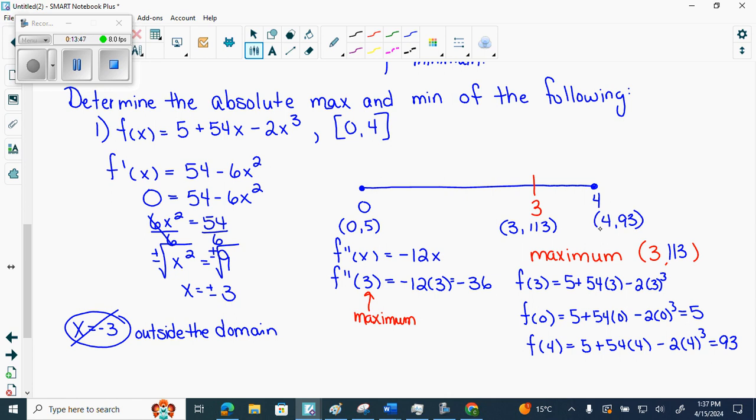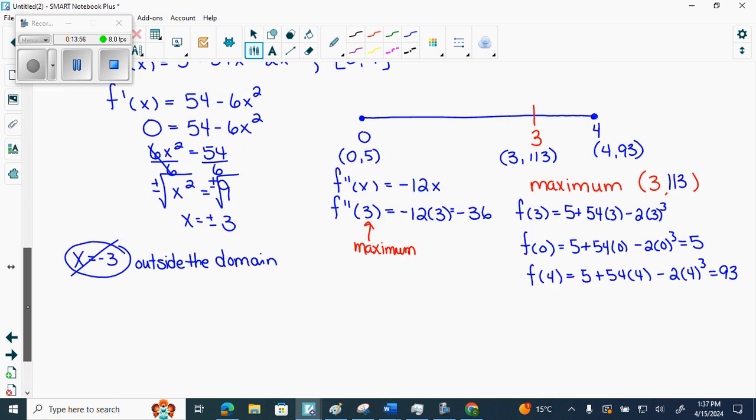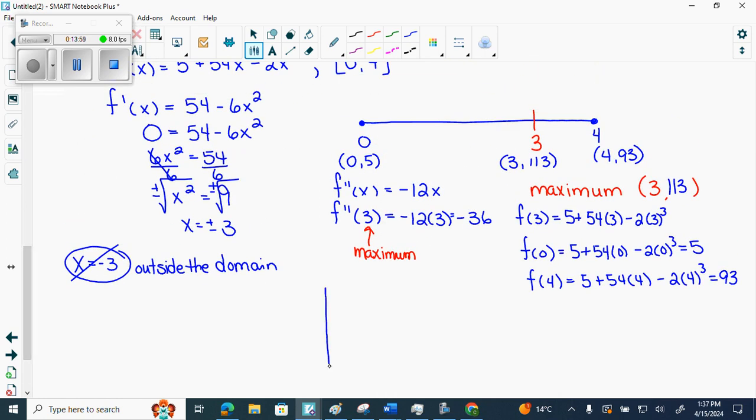If it's hard to visualize, we have 3 coordinates. Can we not do a little tiny sketch for ourselves? We could technically go a really terrible sketch. Remember, we're not sketching accurately. This is just for us to visualize something. It's not the end of the world if it's a little off. So here would be 5. Let's say here would be 93. Here would be 113. Am I allowed to draw graphs like that in real life for marks? No, that's terrible. Well, you could. You just get no marks.